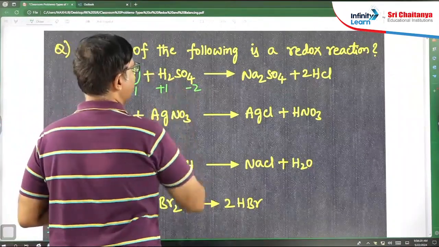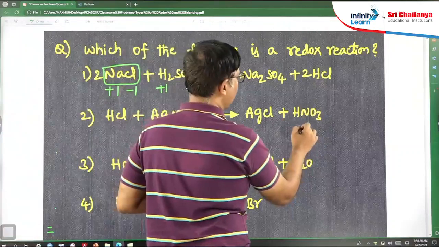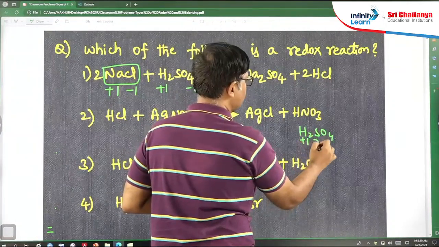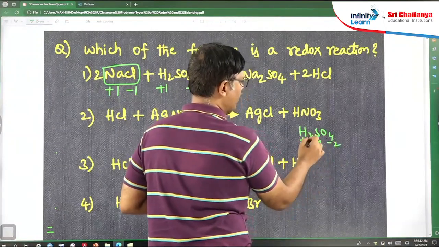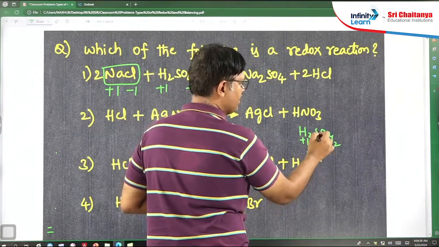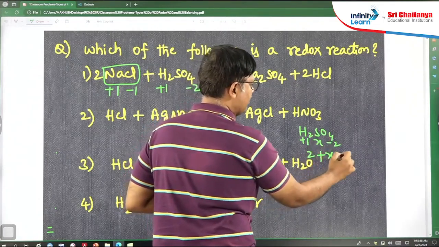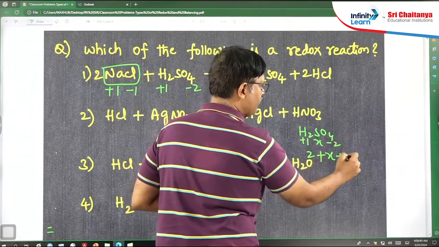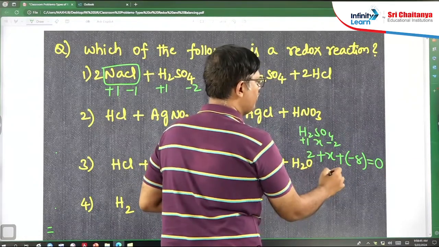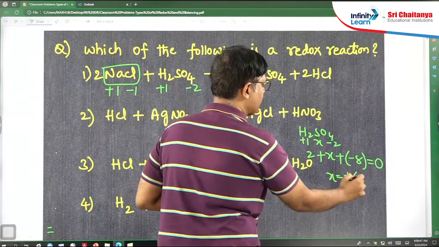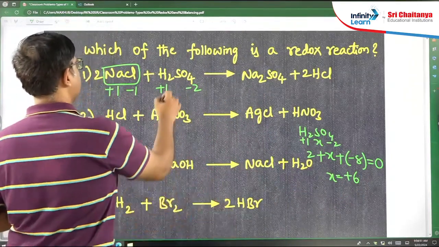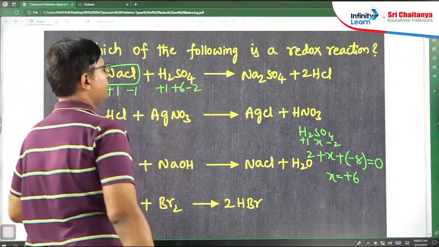How to find it? In H2SO4, 2 hydrogens: 2 into +1 is 2. 1 sulfur: 1 into X. 4 oxygens: 4 into -2 is -8. This is equal to the overall charge, which is 0. So you will get X as +6. In this way you have to find it. So sulfur is +6.